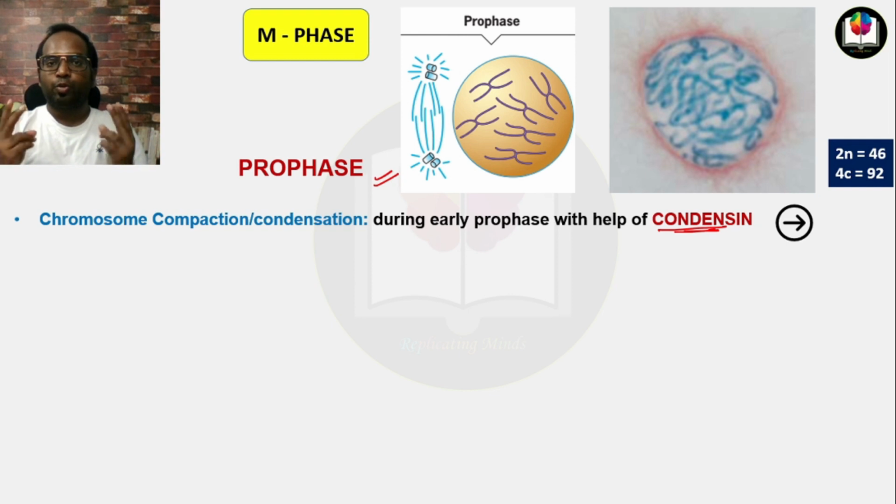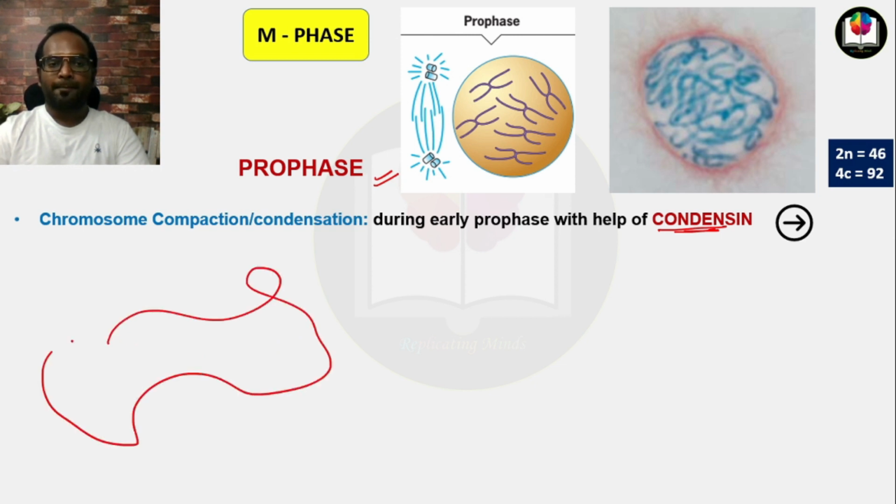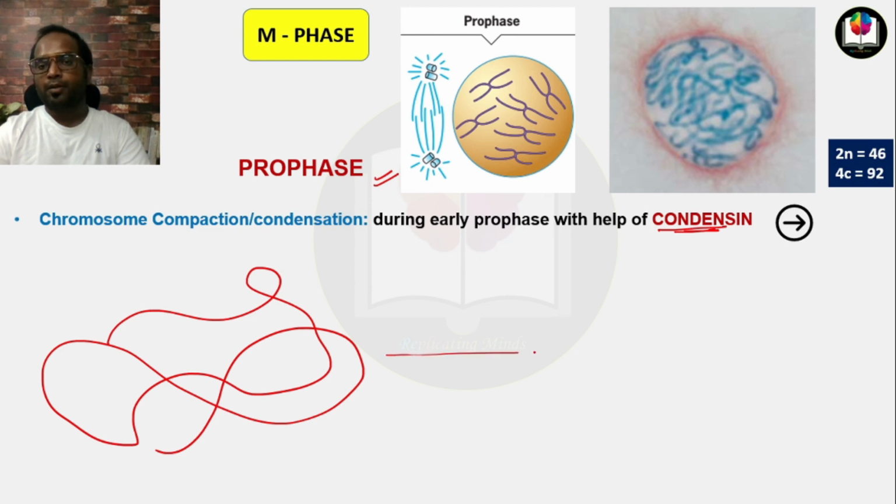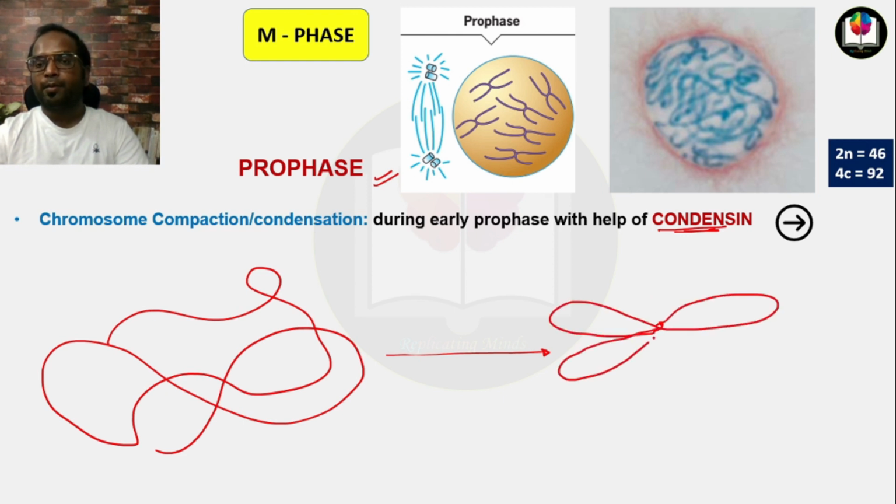That's why it can divide into two equal contents. Okay, now here suppose this is a chromosome which is in interphase. Now can you divide this chromosome in two equal proportions? The answer will be no. But when we talk about the mitotic chromosome, the symmetry of the chromosome is defined. The shape of the chromosome is defined, and now we can divide this chromosome into two equal proportions.